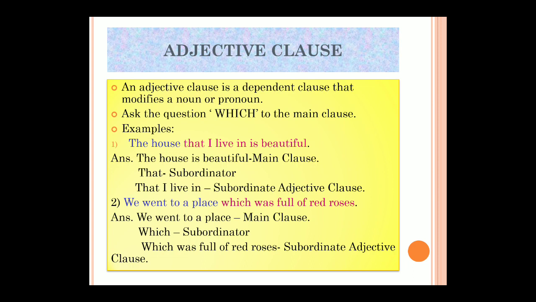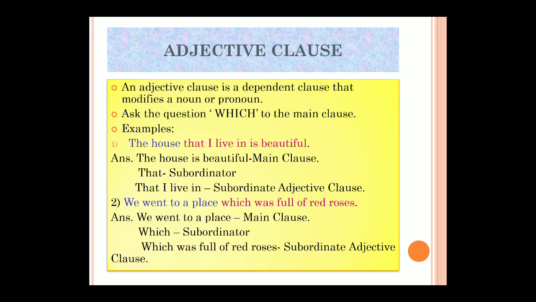Now the subordinator: as I said, subordinating clauses always begin with a subordinating conjunction. So which is my subordinator? Already I have taken "we went to a place", so the remaining part is my subordinating adjective clause. Now here, which is my finite verb? Was is my finite verb. So this was about your adjective clause.